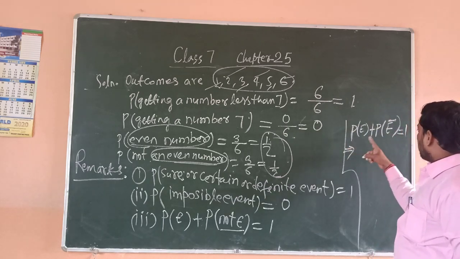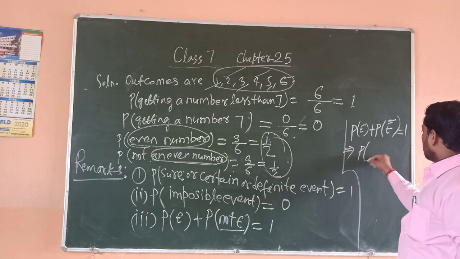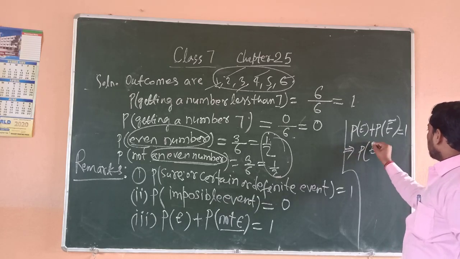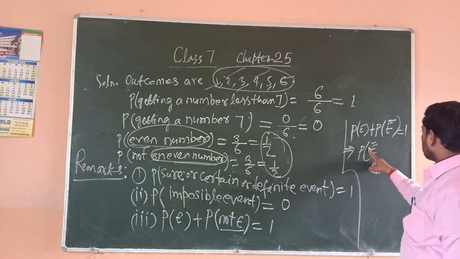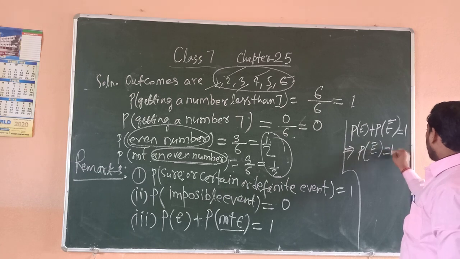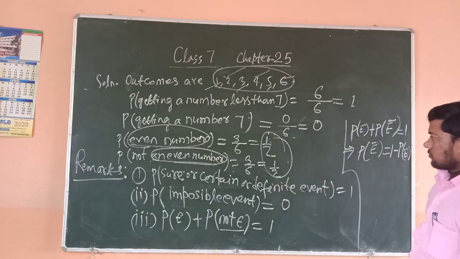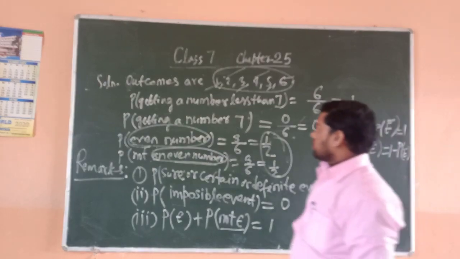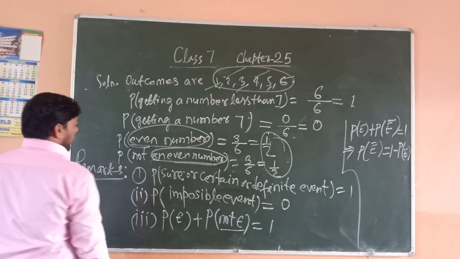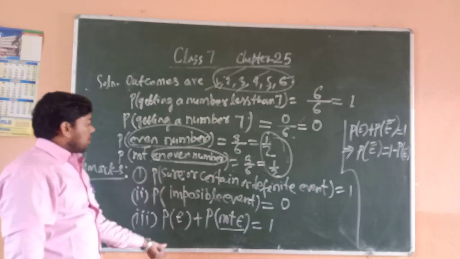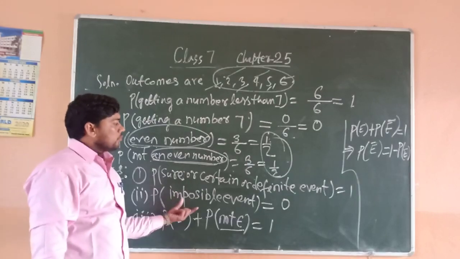From here we can find one more formula: probability of E bar is equal to 1 minus probability of E.